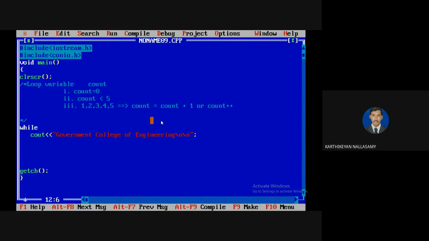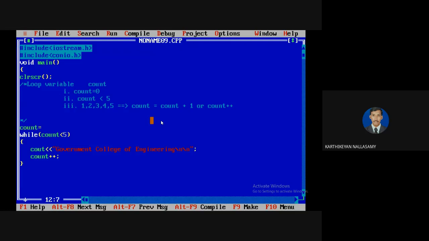We know that is a while loop. So according to the syntax, what is the condition we need to write? What is the condition we have decided? It is 5. And the executable part must be a part of your looping statement, and the modification also as a part of the looping. So I'm using count plus plus. And the initialization must be before the start of the loop. So always the initialization must be taken before the starting of the loop.